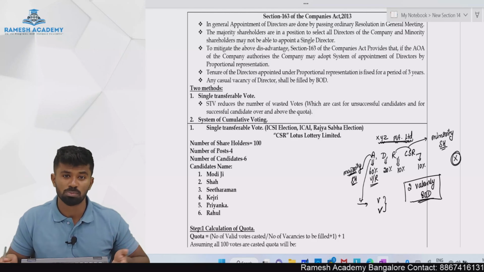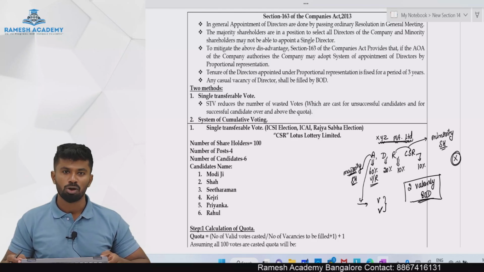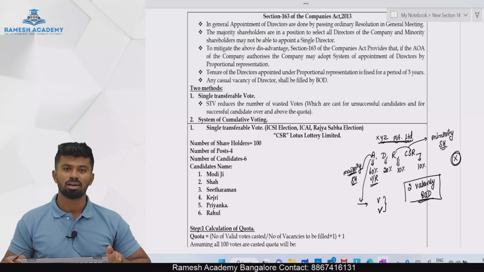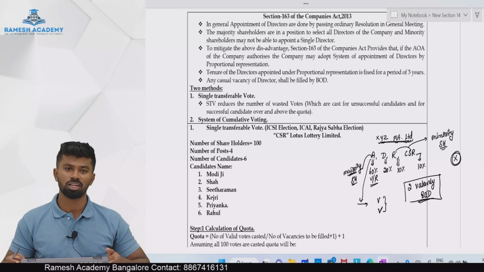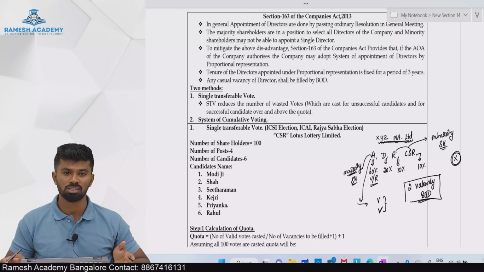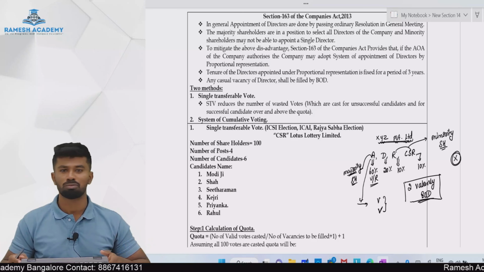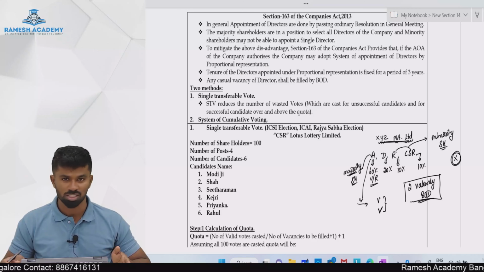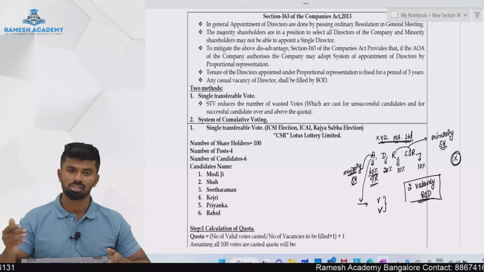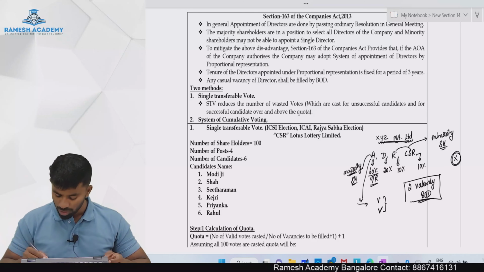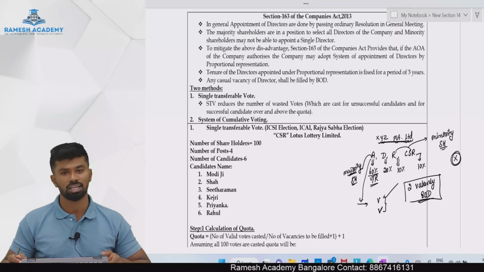So a resolution is proposed in the meeting for appointment of Virat as director of the company. Here CSR and Rashmika are shouting. They are saying, no, we don't want Virat, we want Mr. X. But nobody is listening to their shout because they have only 20% of voting percentage. The resolution requires more than 50%. Anushka casts all her votes in favor of the appointment of Virat. Virat gets elected.